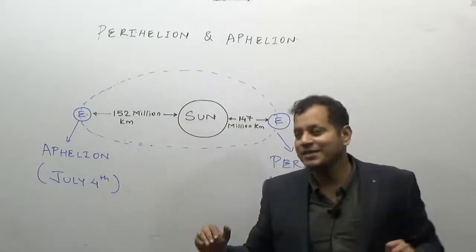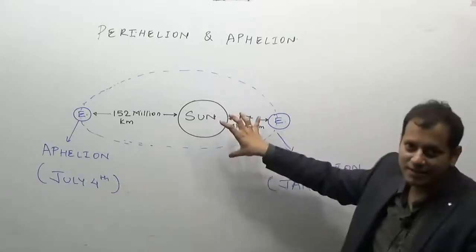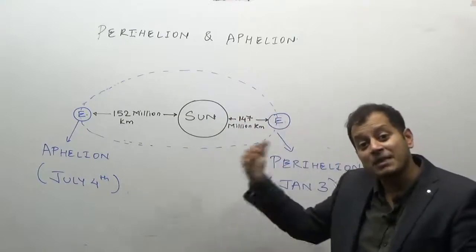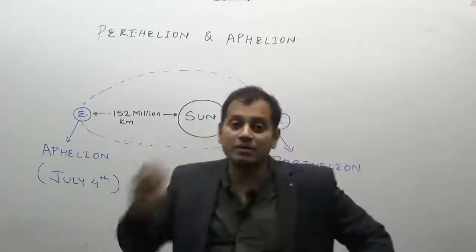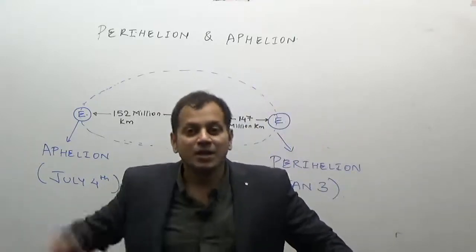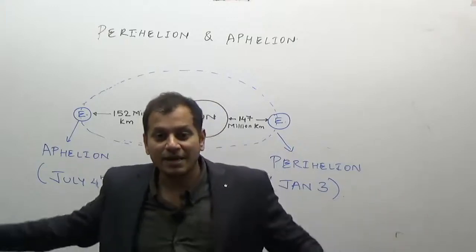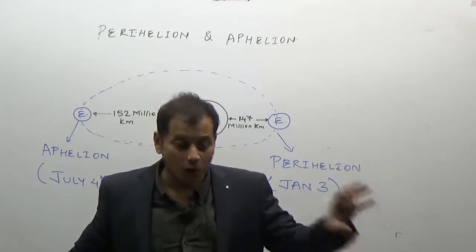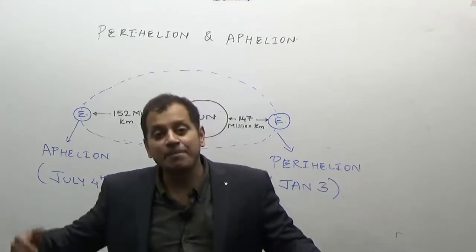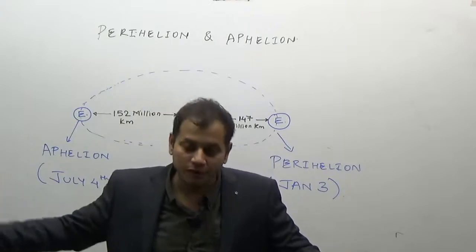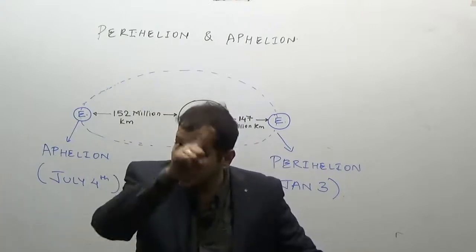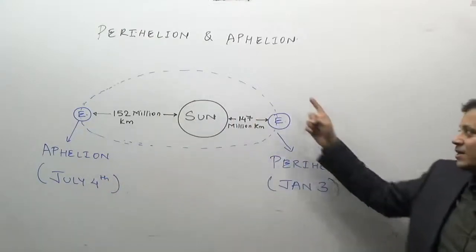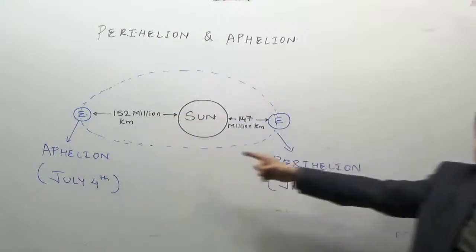Unfortunately, now people who are living in the southern hemisphere are nearer to the sun when there is summer in the northern hemisphere. Now what you have to remember is that this is a minor factor. What is a perihelion? In the diagram you can see the perihelion is when the earth is nearer to the sun, and aphelion is when the earth is farthest away from the sun. Why does this occur? Because the earth's orbit is not circular, it is elliptical in nature, and as a result the earth revolves around the sun in an elliptical orbit.